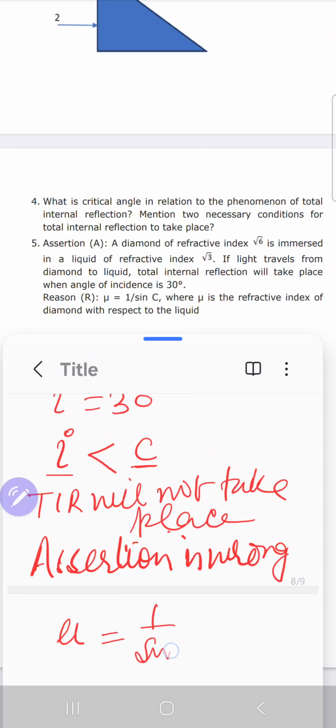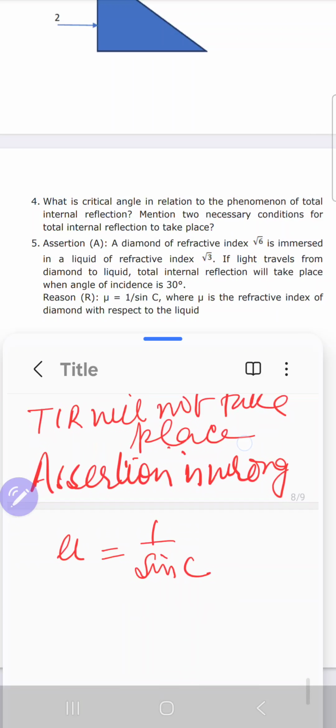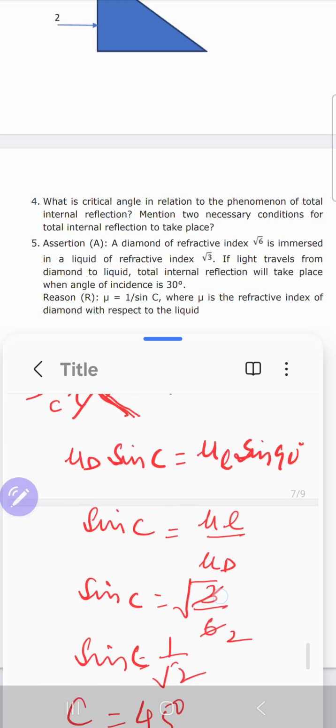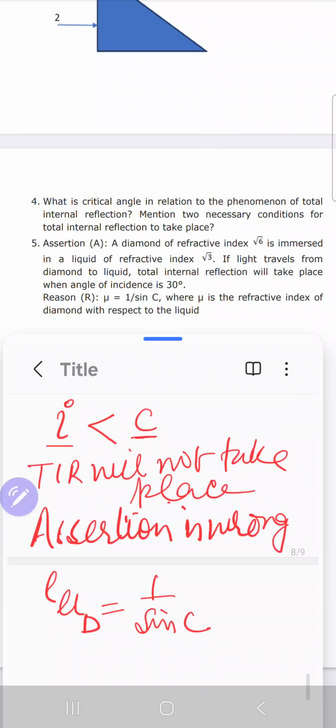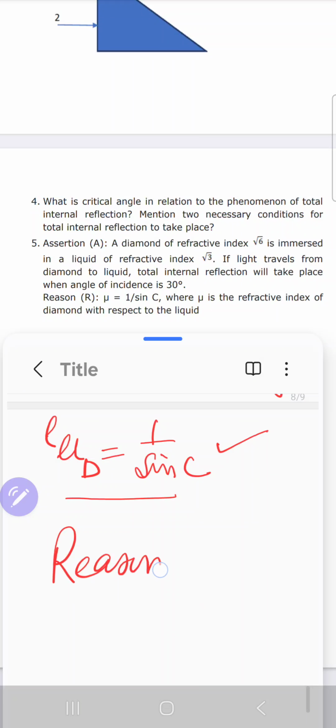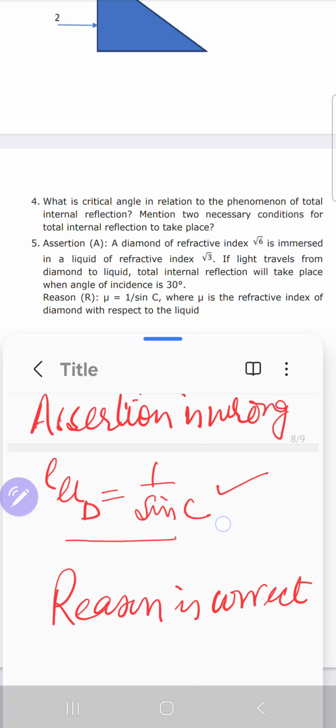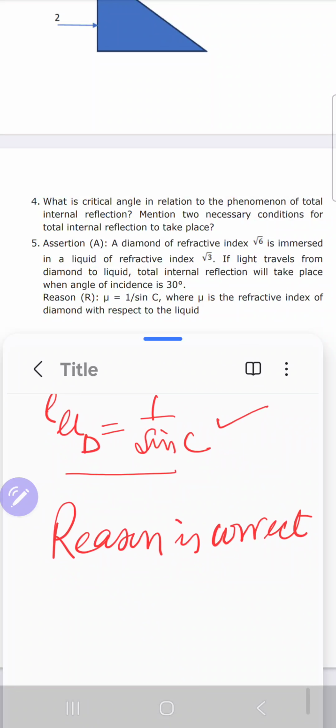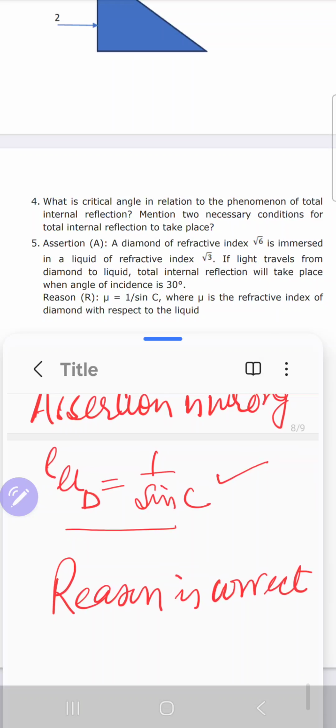Mu is 1 over sine C, so here the reason is correct. So the assertion is wrong and the reason is correct. You can mark the option as per the given instructions in the question.